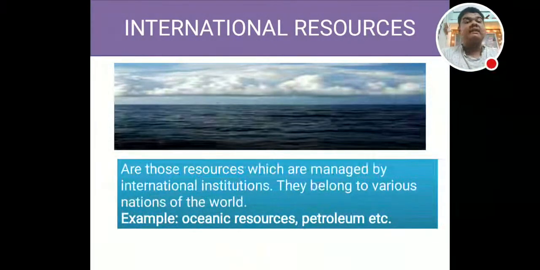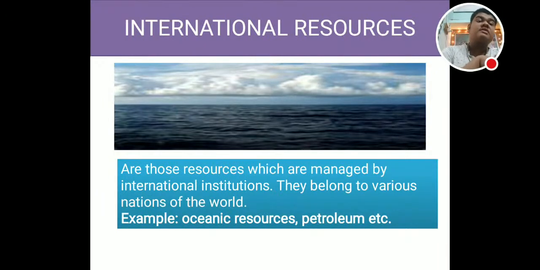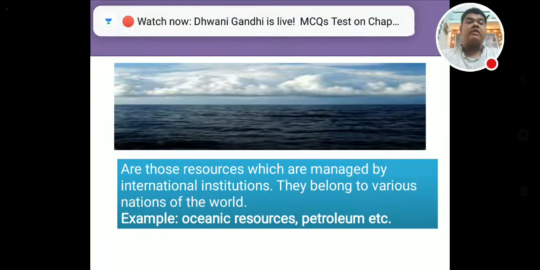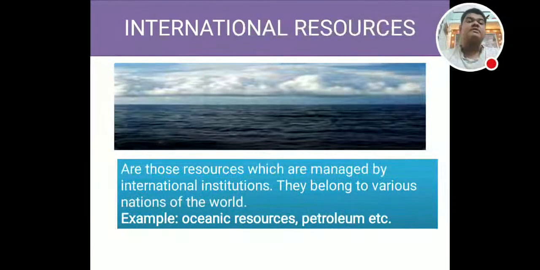Now, international resources. What are international resources? Those resources which are managed by international institutions. They belong to various nations of the world. For example, oceanic resources and petroleum, etc.